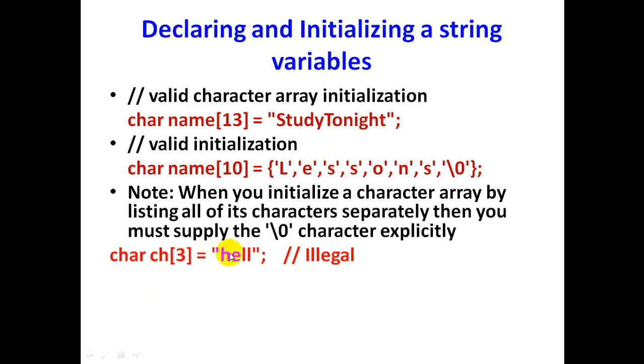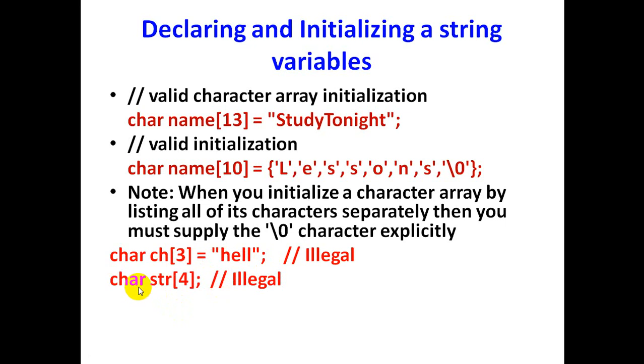The string value can be less than the size of the array, or it can be equal to the size of the array, but it should not be more than the size of the array. So that is why this is illegal.